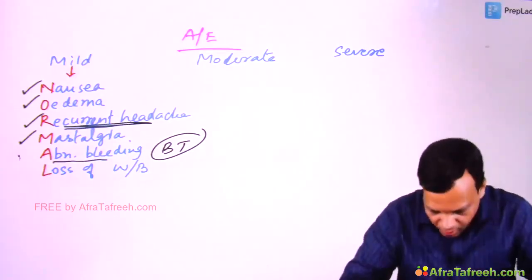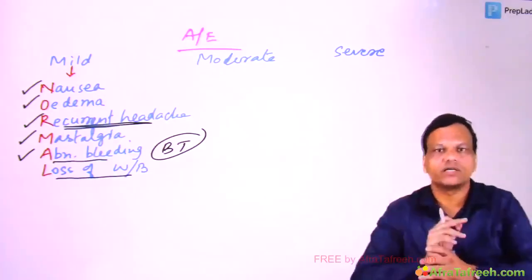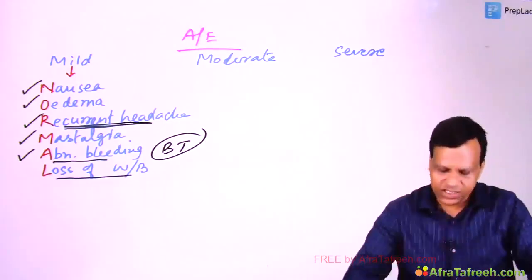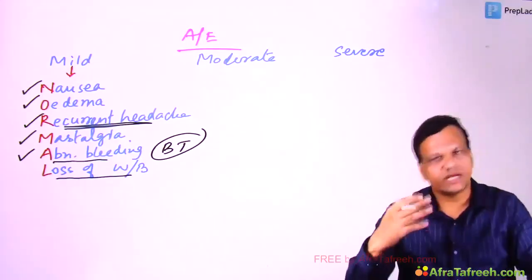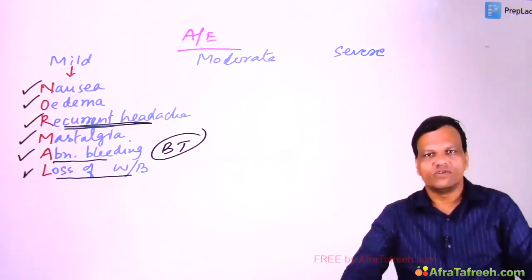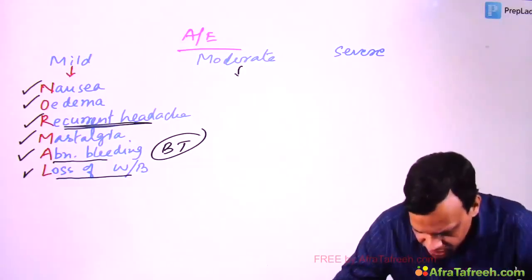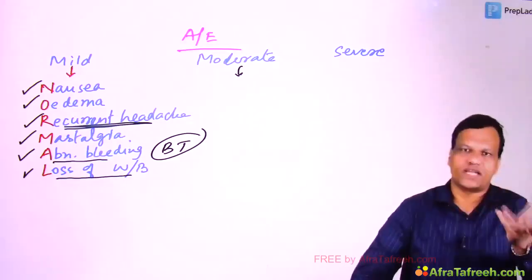Okay. Then loss of withdrawal bleeding means even after 21 days bleeding does not occur. This can occur initially in the first few cycles, but it will also normalize with time. Okay? So for these adverse effects we should not stop. We can continue.